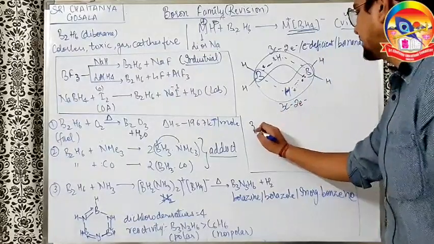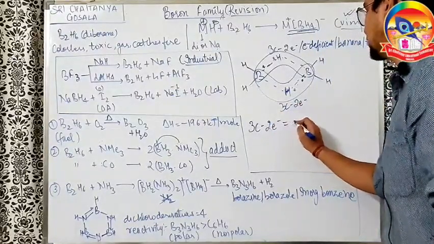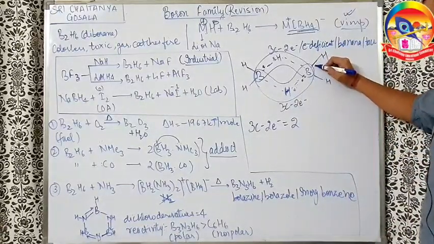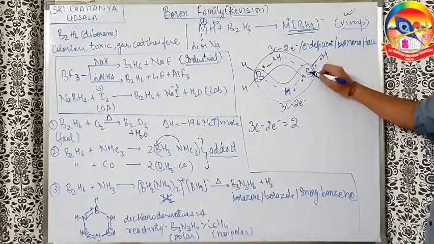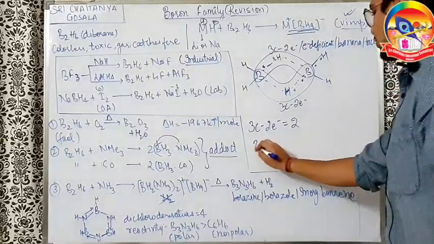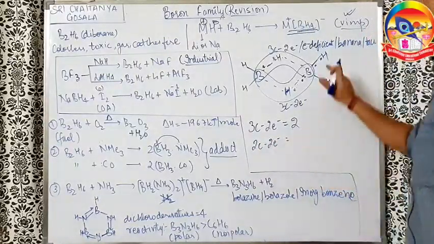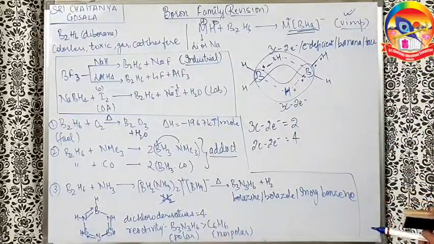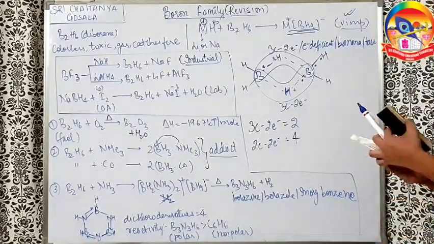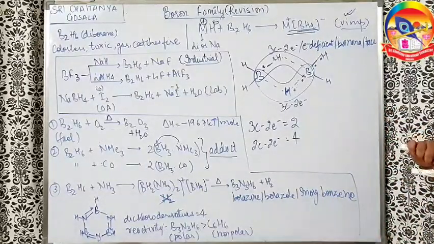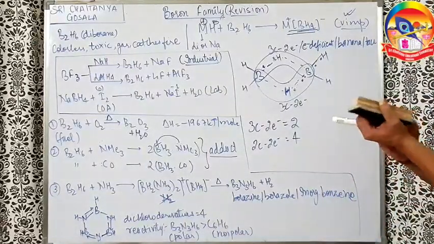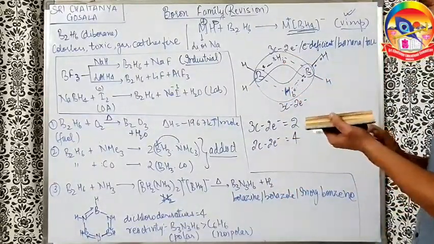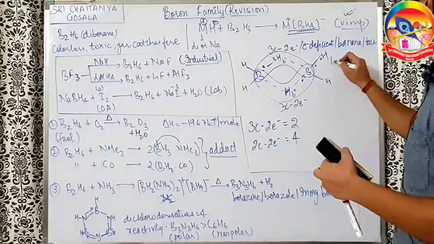And how many 3 center 2 electron bonds are there in the diborane structure? 2. Whereas these are normal bonds, 2 center 2 electron bonds. So how many 2 center 2 electron bonds can we see? 1, 2, 3, 4. 4 are there. Understood the simple idea, bhaiya? Next, now there are 2 kinds of hydrogen we can say. One is the hydrogen in the middle, known as bridging hydrogen, HB, and the other hydrogens are the terminal hydrogens.